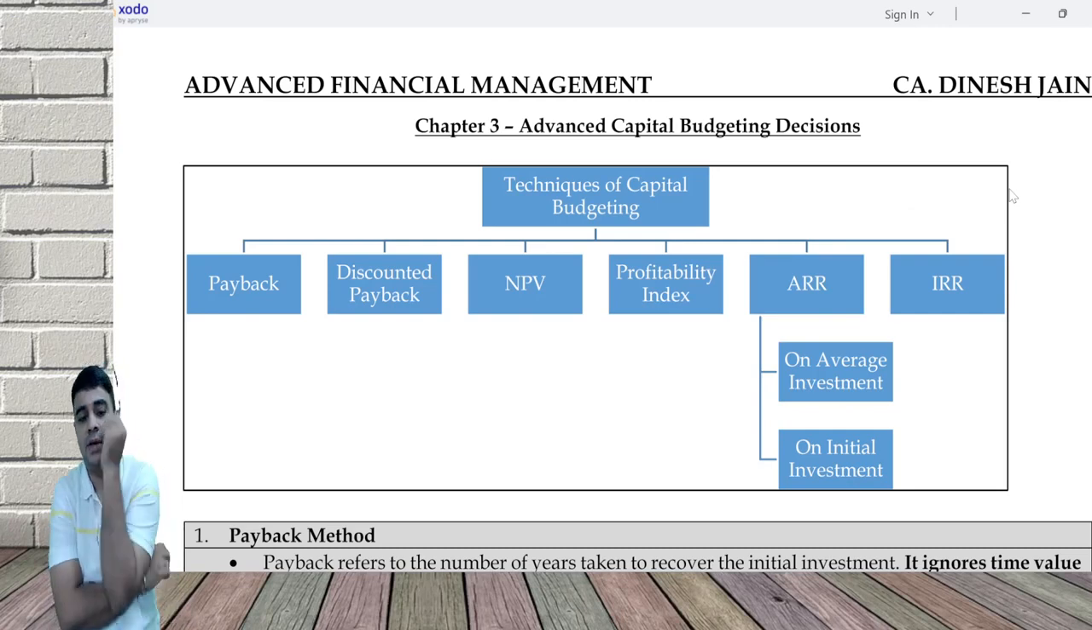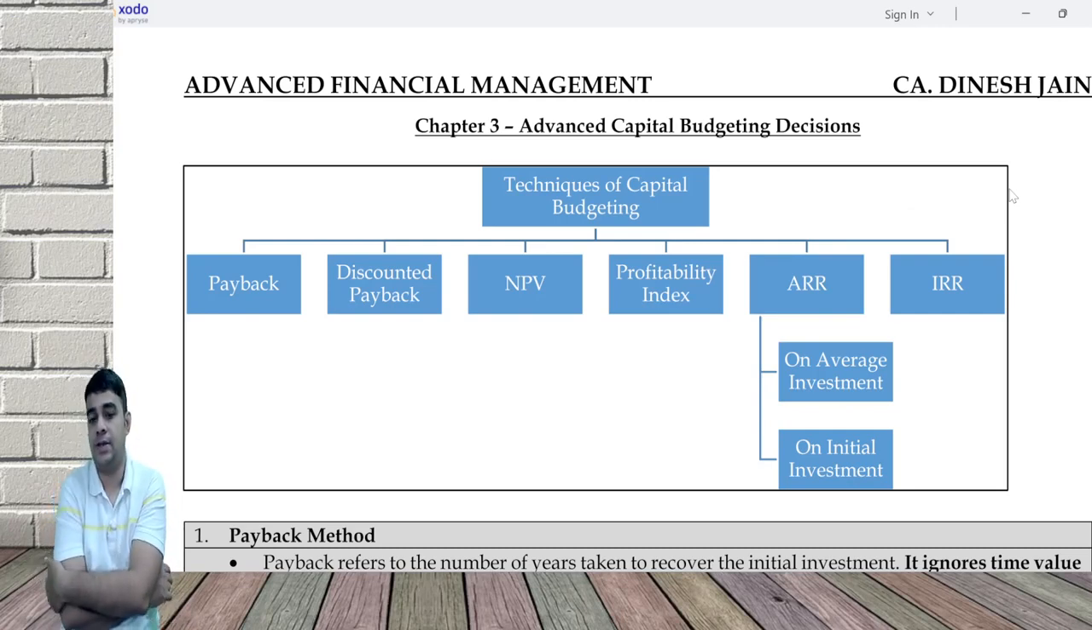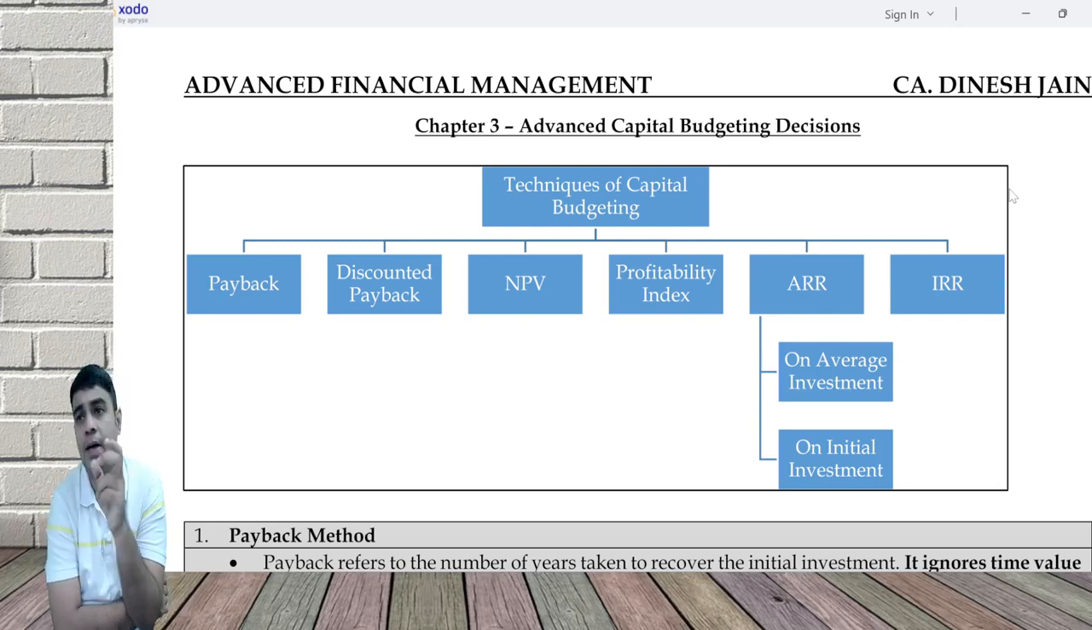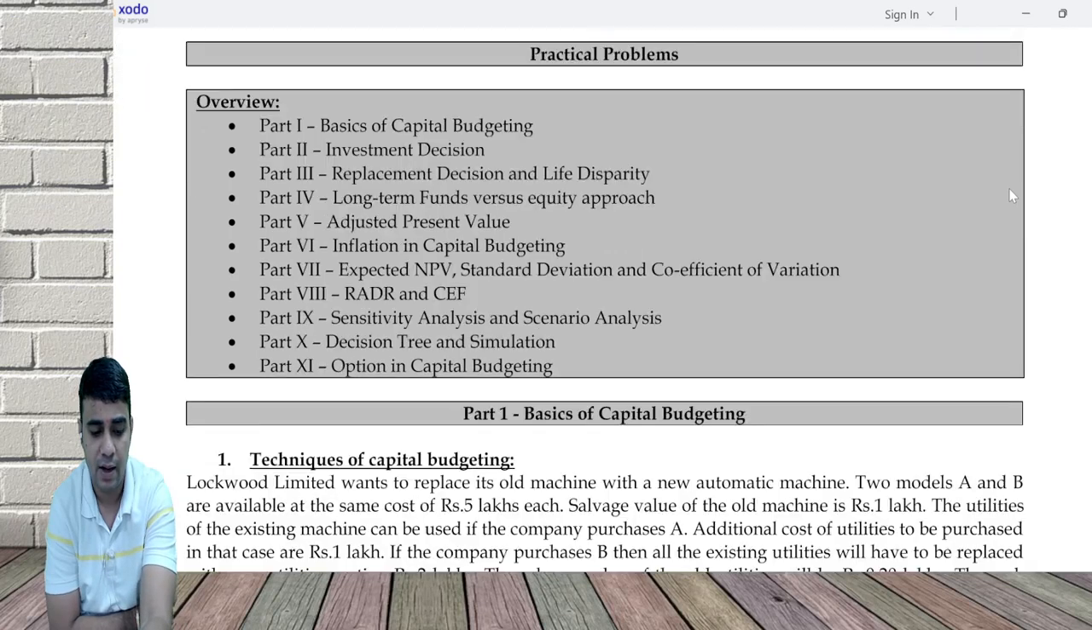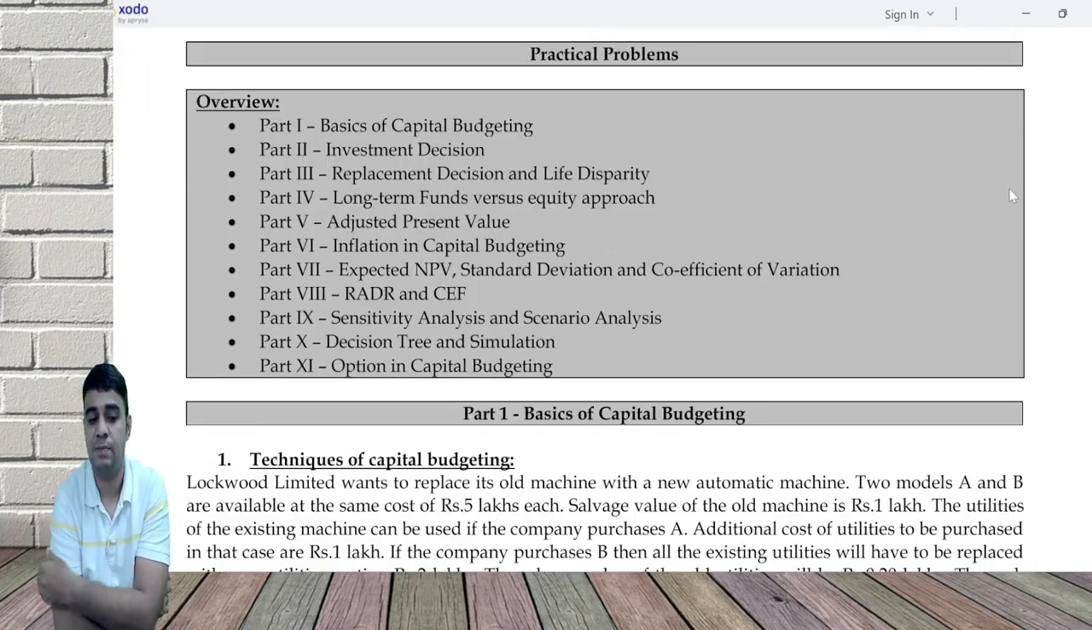Okay, let's now move to advanced capital budgeting decision, which is a new addition in your syllabus. Now, in advanced capital budgeting, I said there are two parts. One, which you learn at CA Inter, which is the basics part of it, and second, which you're going to learn additionally here. So, I have broken down the syllabus into 10 or 11 subparts, which starts with basics,